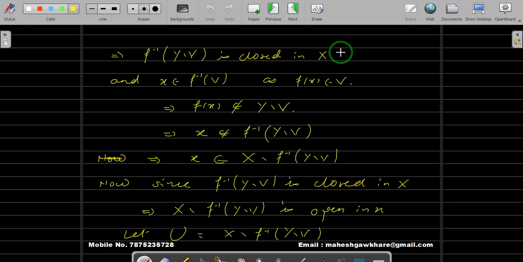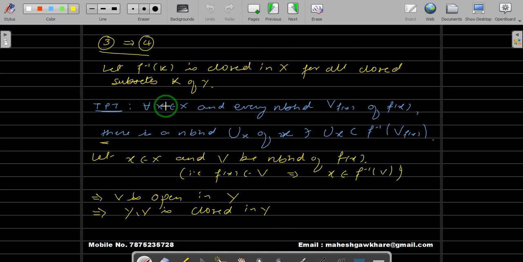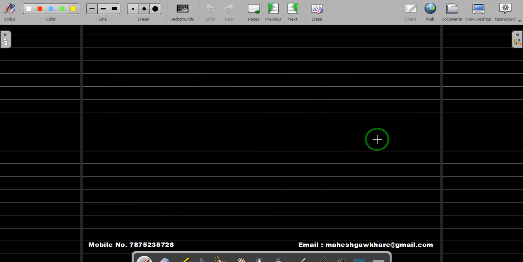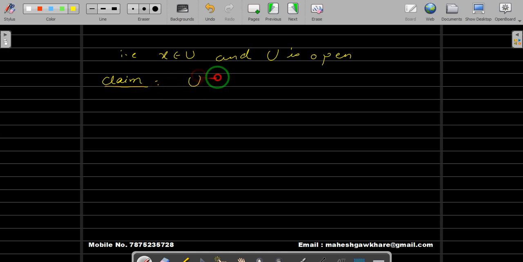Now what we wanted to show: for every x in X and every neighborhood V, there is a neighborhood U such that this happens. So we have taken a point x, we have taken a neighborhood V, we got a neighborhood U. Now our claim is U is contained inside the inverse image of V. This is what we want to show. Once our claim is proved, our statement will be true.